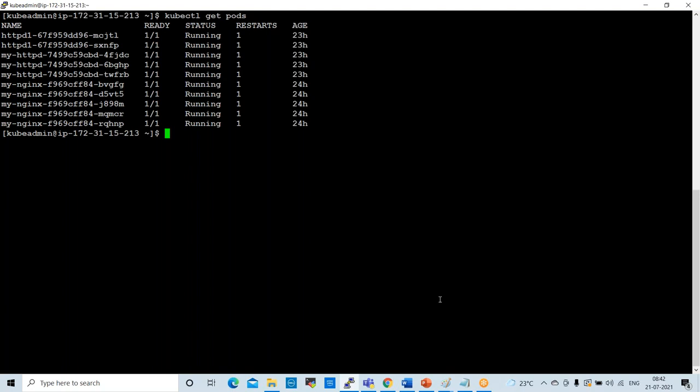And next one is if you want to edit any pod. So edit means what can we edit? The manifest we can edit, right? For example, these are the pods. I want to edit something here. So how can we edit that? The command here is kubectl edit pod and the pod name. For example, I want to edit this.